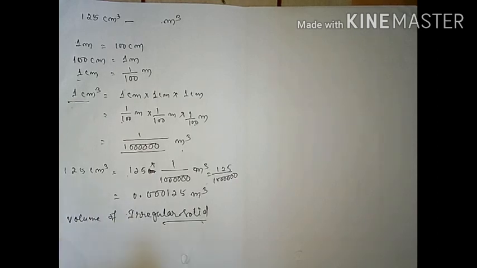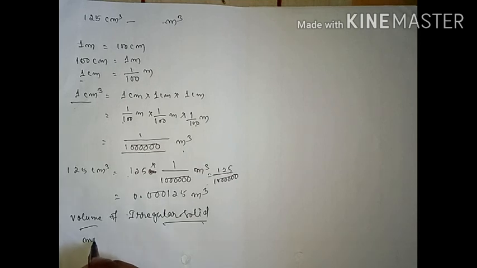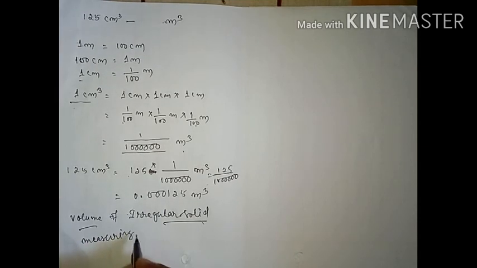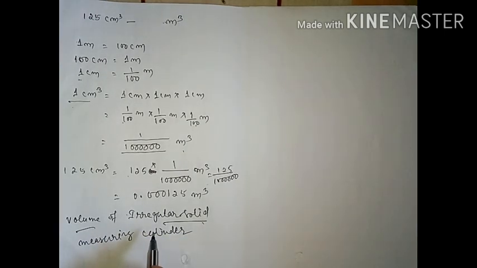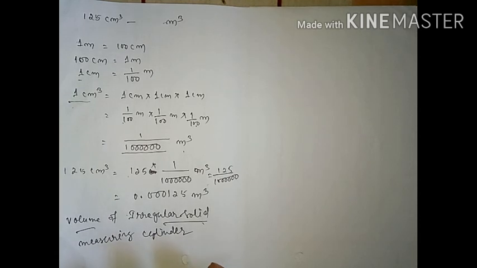So the volume of an irregular shaped object can be measured using a measuring cylinder. What do we have to use? Measuring cylinder. This can be found out by using a measuring cylinder. So students, how can you find out? Let's see. The property used in this method we are going to discuss now: if a solid is completely immersed in a liquid, it displaces a volume of liquid equal to its volume.